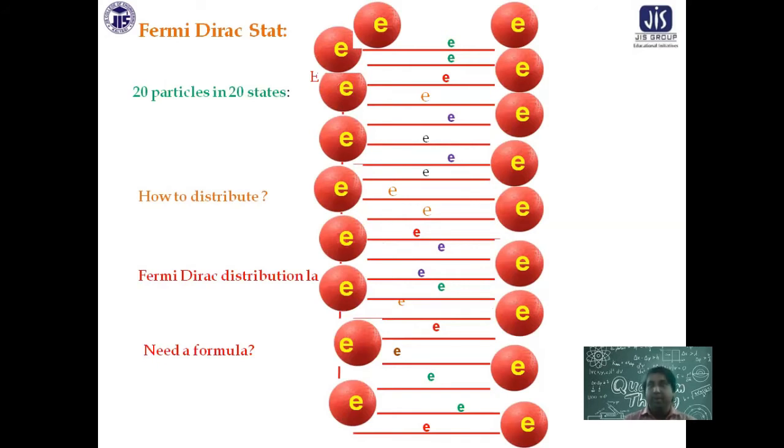So how that will be occupied is given by the formula; you cannot keep on drawing it. You can go up to 2, 3, 4, 20, 100 like that, and you know the formula. In one energy state there will be one occupancy. But if I have got infinite energy states, will there be 1 electron, or infinite electrons? It is not the story.